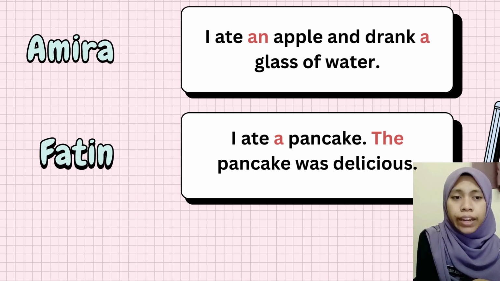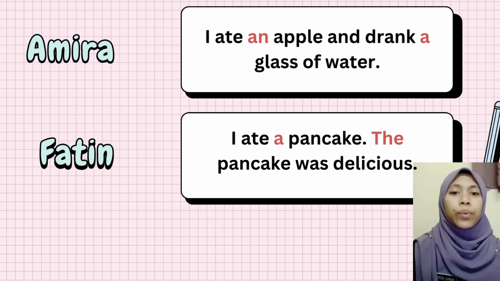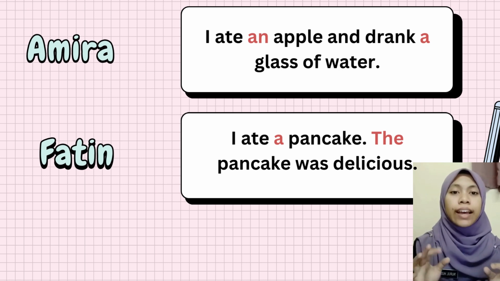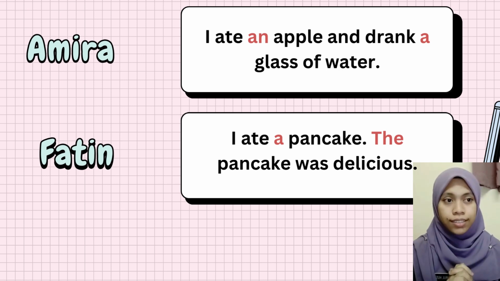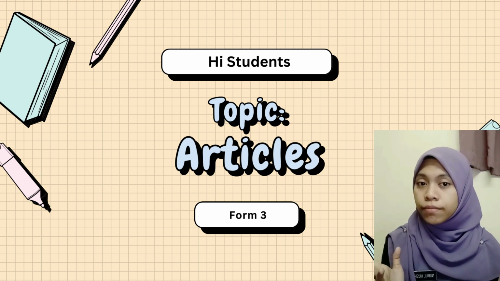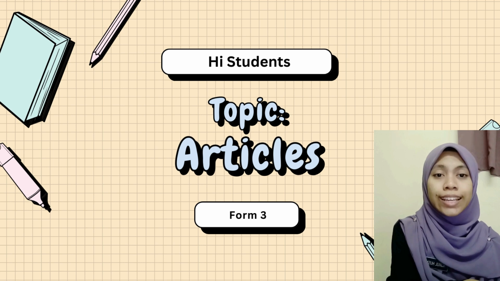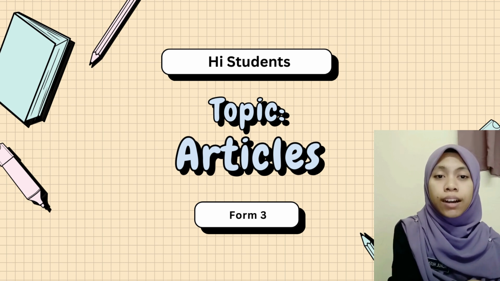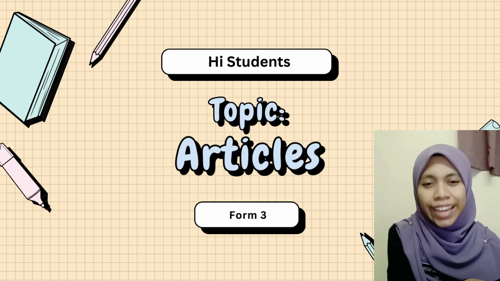We can see, right, the use of a, an and the in their sentences, and we can see that a, an and the, these three words are articles. Okay, do you know what articles are? Anyone? So an article is a word that comes before a noun to show whether it is specific or general.